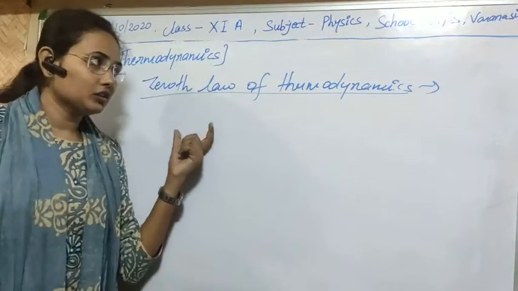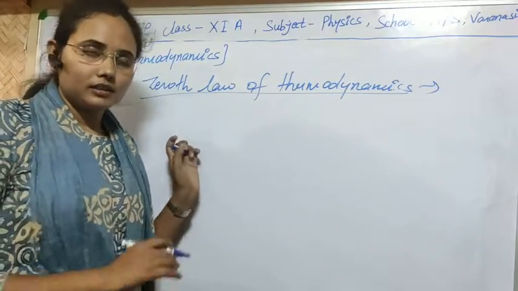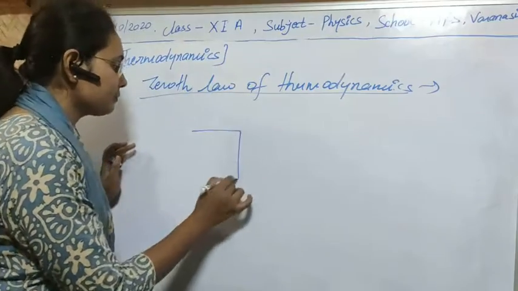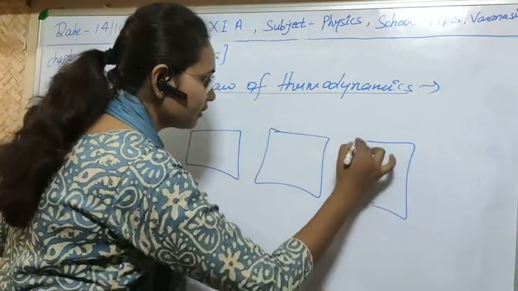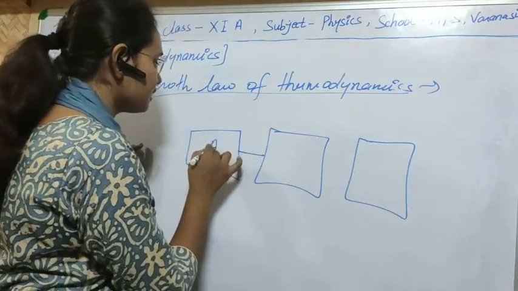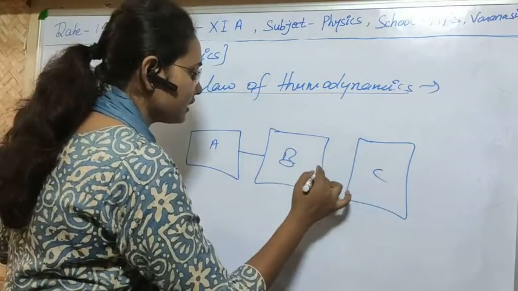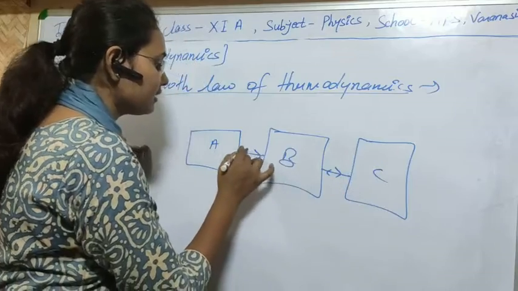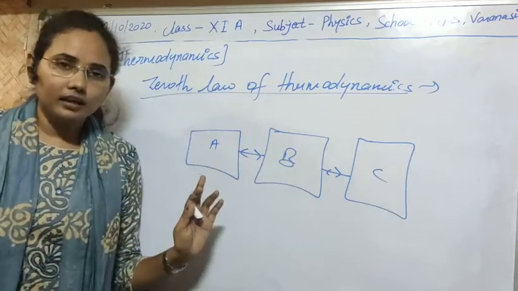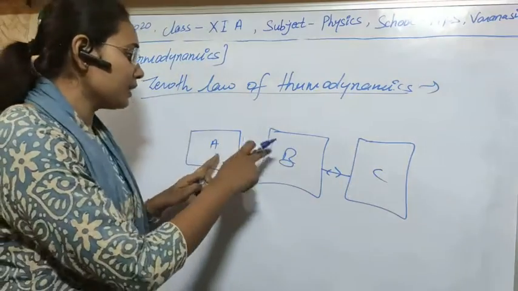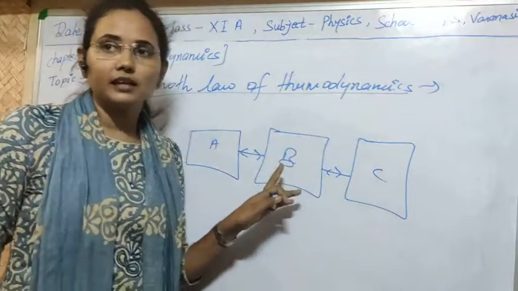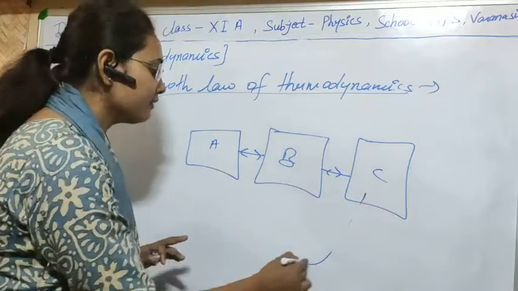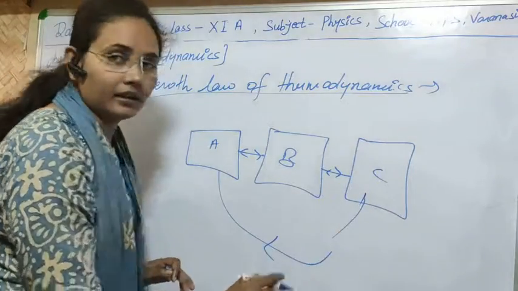So what is the zeroth law of thermodynamics? The zeroth law of thermodynamics tells us that suppose there are three systems which are in thermal equilibrium. Suppose this system is A, this is B, this is C. These three are in thermal equilibrium. Then if A is in thermal equilibrium with B, and B is in thermal equilibrium with C, then definitely C will be in thermal equilibrium with A.